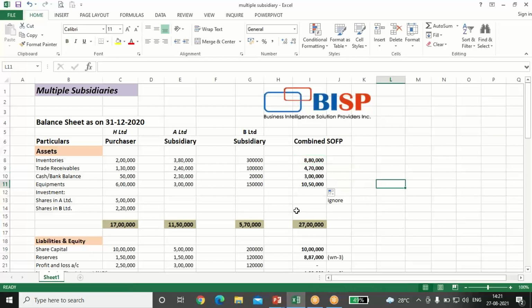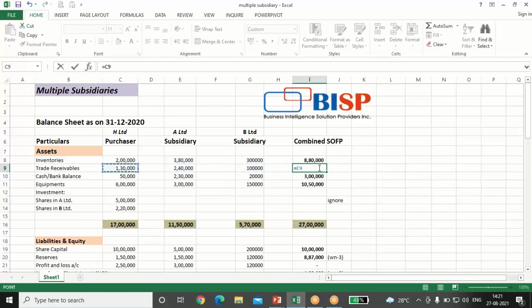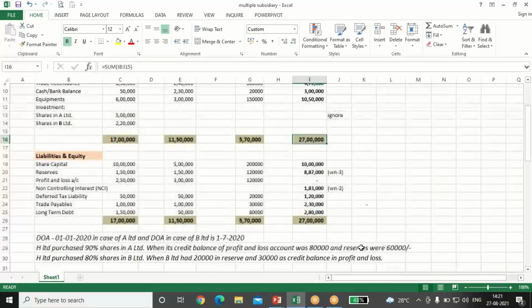In case of trade receivables, 130 plus 240 plus 1 lakh. 50 plus 230 plus 20. Similar in case of equipment also, 6 lakh plus 3 lakh plus 1 lakh 50,000 comes to 1050. We do not take the investment, so total of the asset side is 27 lakh.